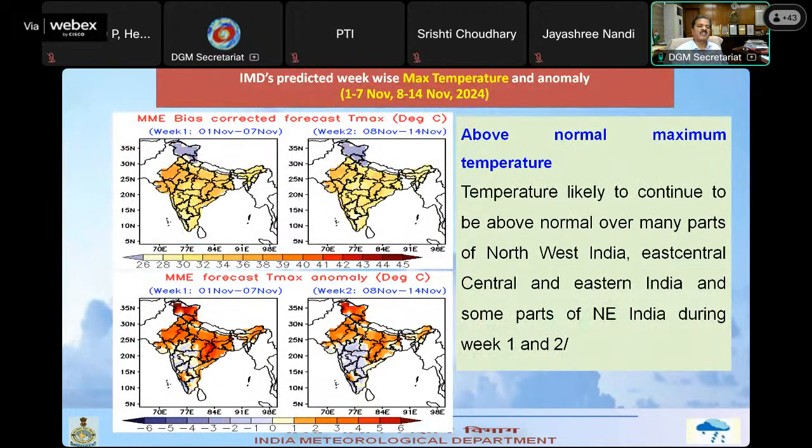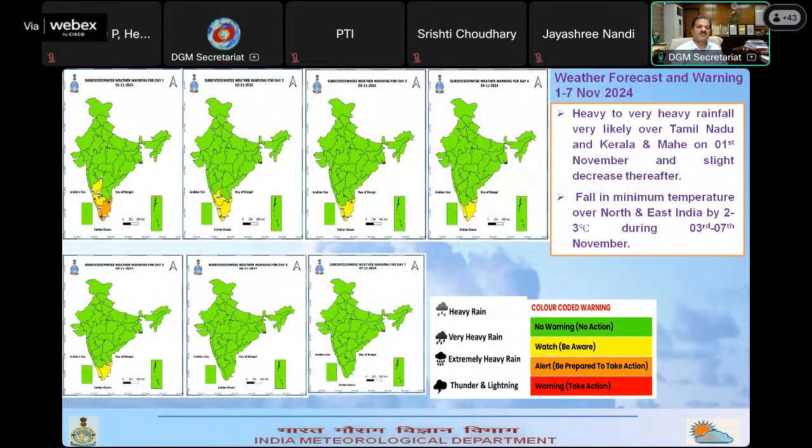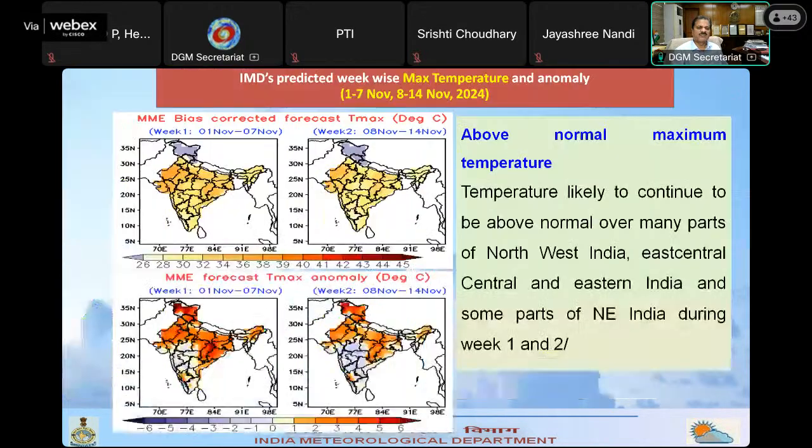And if I just look at the maximum temperature, it also shows that it will become above normal for next 2 weeks in some parts of northwest India and eastern side of the country. But in the central part and peninsular India it is expected to be below normal.